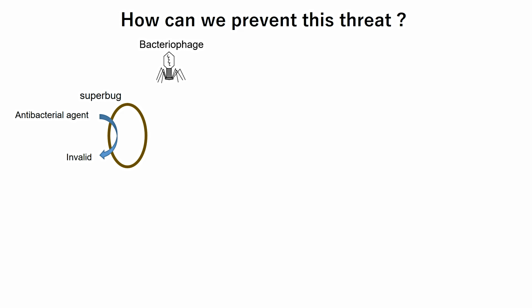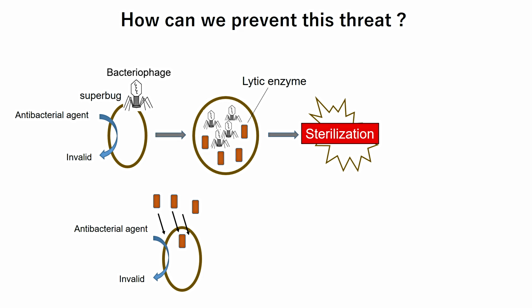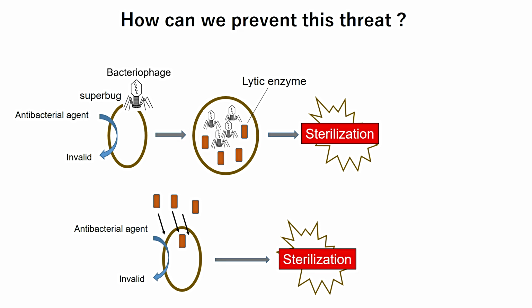How can we prevent this? Bacteriophages are currently being used therapeutically to treat bacterial infection. They have many potential applications in human medicine. Bacteriophages are bacterial viruses that invade bacterial cells, and they are much more specific than antibacterial agents. Bacteriophages recognize bacterial cells specifically and inject their own genome into bacterial cells. Then, bacteriophages grow in bacterial cells by utilizing their components and produce lytic enzyme to kill bacterial cells. Or, we can apply the specific lytic enzyme directly to kill bacterial cells.